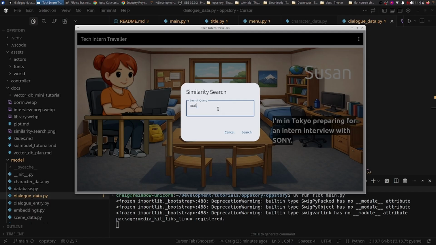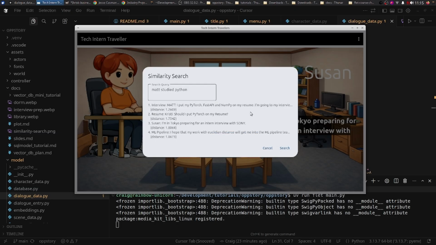For example, we know that Matt studied Python, or we think we did, but it's actually not a keyword here. And we'll search on it. So it's running it locally. No GPU, it's just my CPU only.